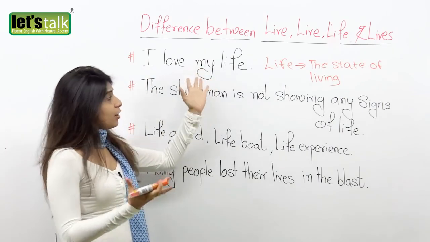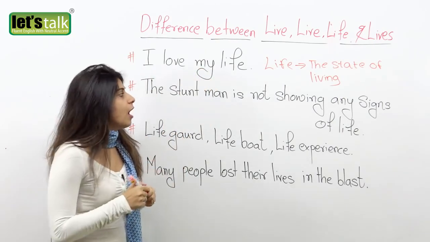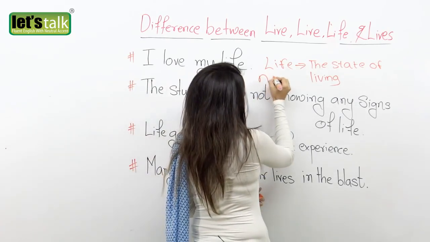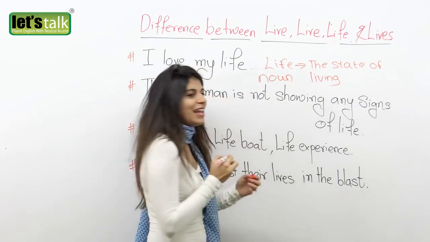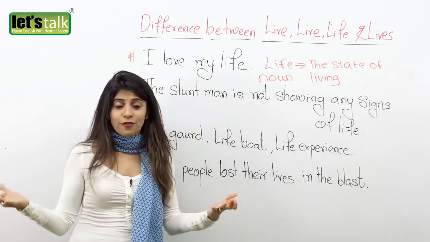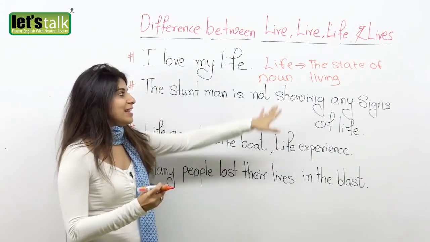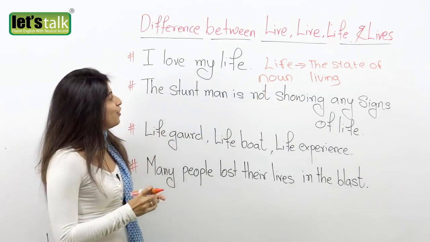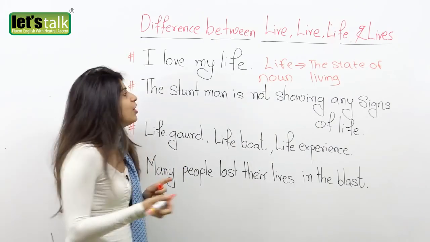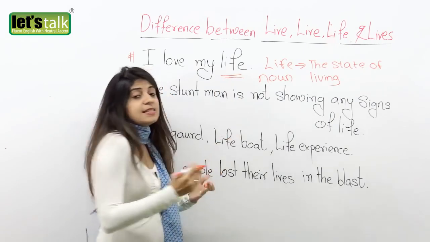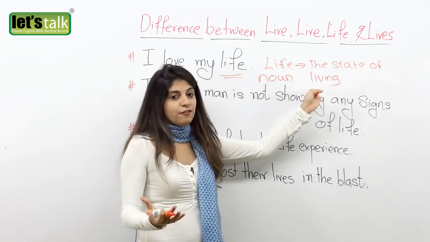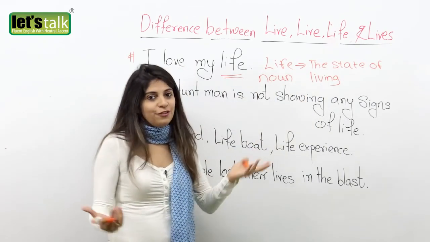Also remember that the word life is a noun, like my life, your life, his life, wonderful life. If you look at the example here, I love my life. The word life means that I really love living. The state of living means life.